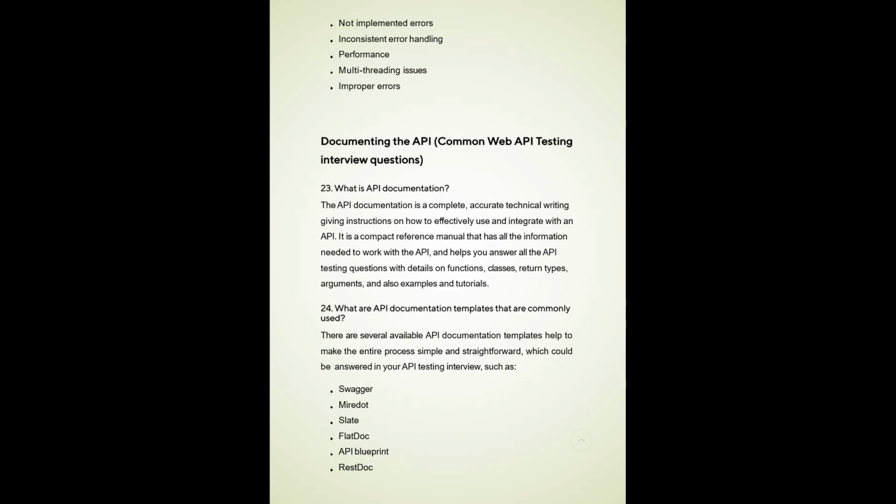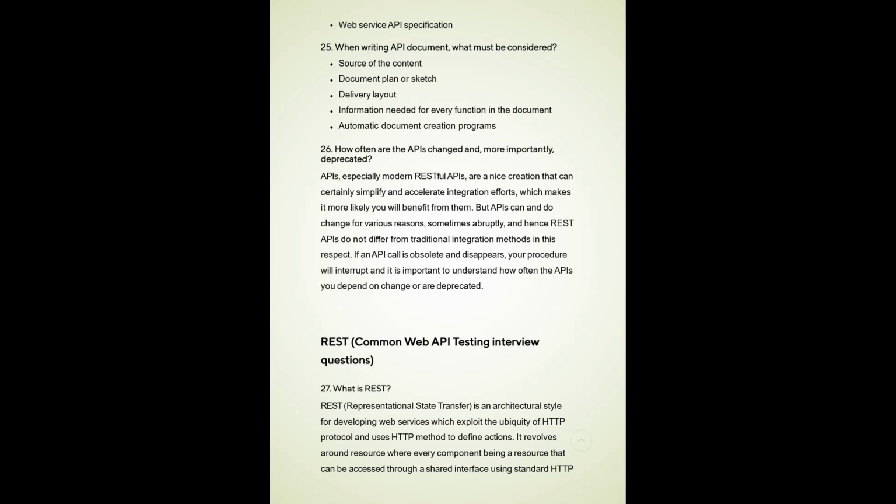So what are the API documentation templates that are commonly used? There are several available API documentation templates that help make the entire process simple and straightforward, which could be answered in your API testing interview, such as Swagger, Slate, FlatDoc, API Blueprint, REST Doc, and web service API specification. So when writing an API document, what must be considered? Source of the content, document plan or sketch, delivery layout, information needed for every function in the document, automatic document creation programs. I think these are the things you need when you're documenting an API.